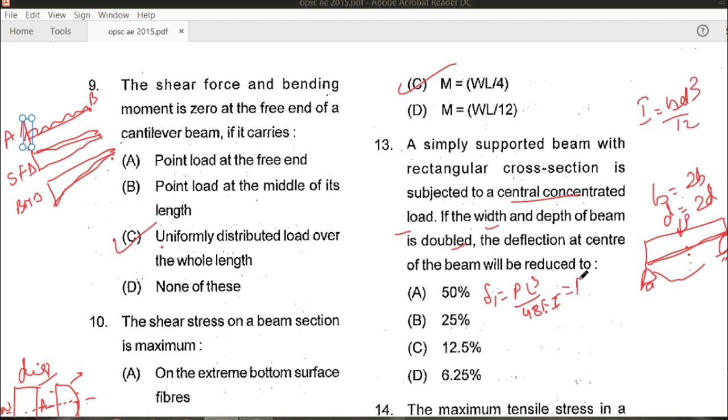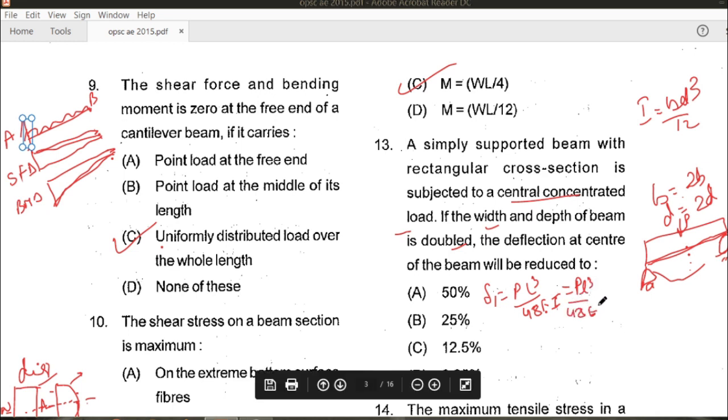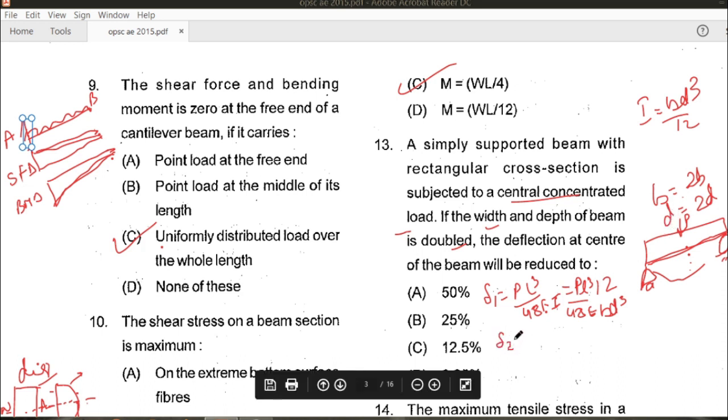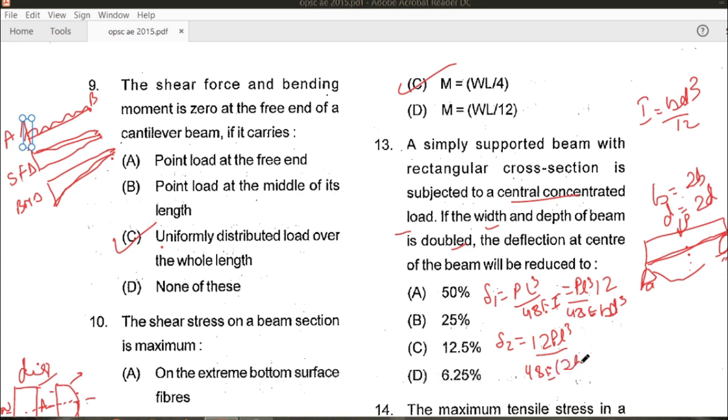So this is equal to PL cube upon 48 E, and I is BD cube upon 12. So this value becomes 12 PL cube upon 48 E BD cube. Now suppose the values of width and depth are doubled, that is, the values become twice. So delta 2 becomes how much? It will be equal to 12 PL cube upon 48 E, and the value of B becomes twice of B and the value of D becomes twice of D, whole cube.